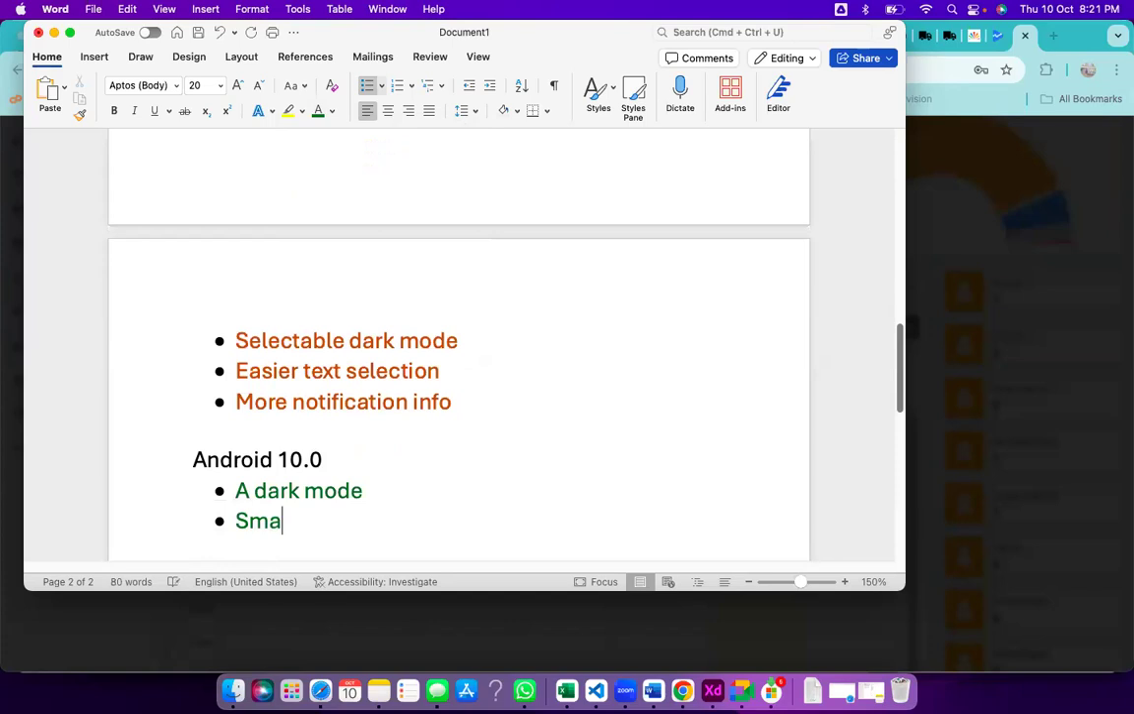And next is smart reply. Without opening the full application, we can give a smart reply from all messaging apps. There is no restriction. We can give the reply from all messaging apps. You can easily give that reply.